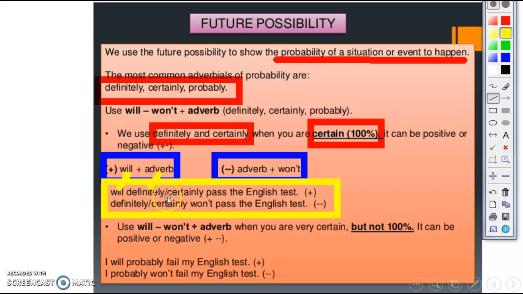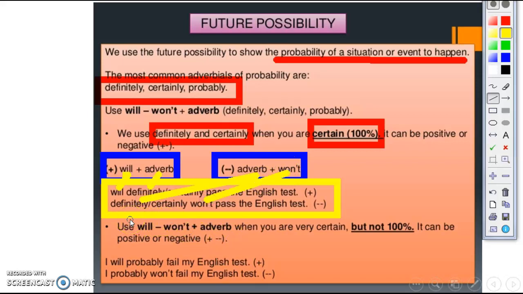On the other side, in the negative form, we have the vice versa: first the adverb, and then won't.